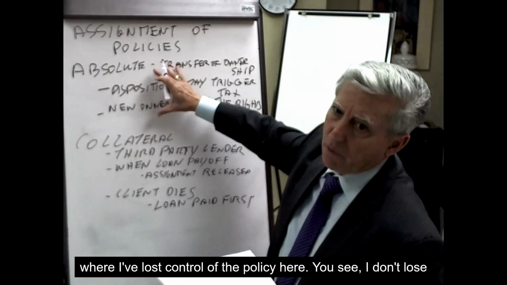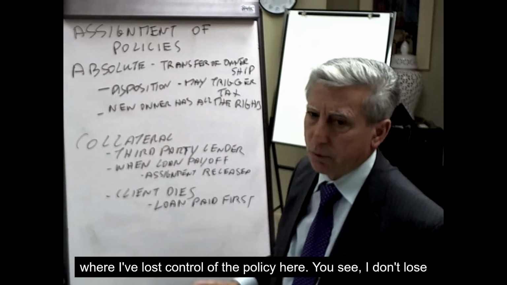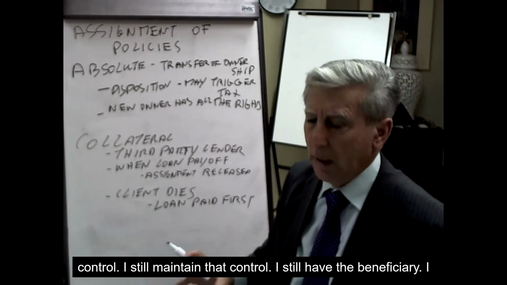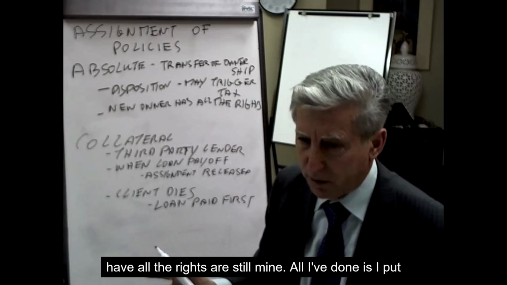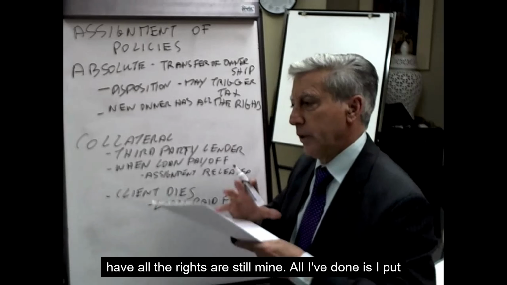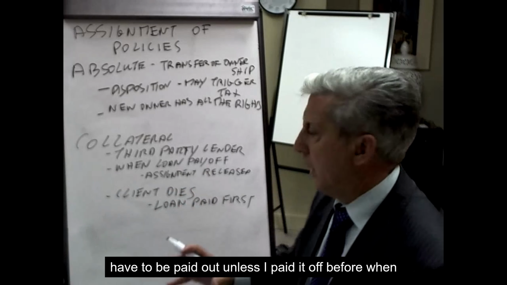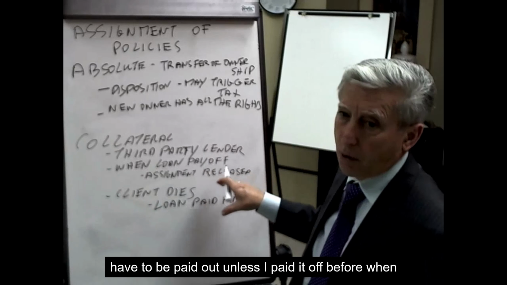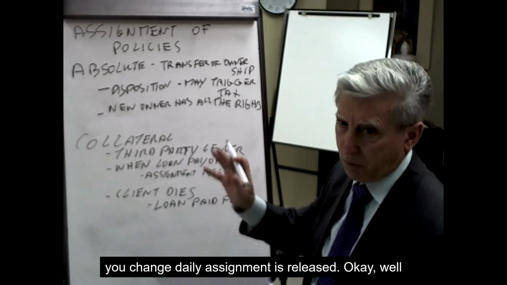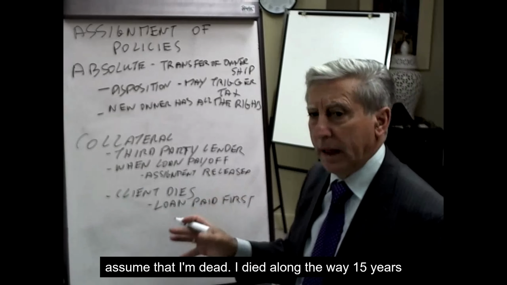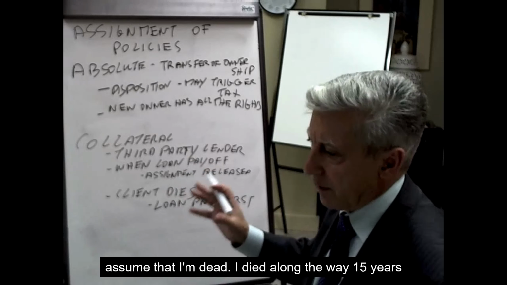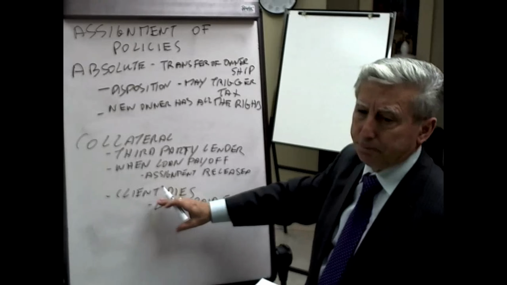But unlike here, where I've lost control of the policy, here I don't lose control. I still maintain that control. I still have the beneficiary. All the rights are still mine. All I've done is put a lien against that policy. And that lien will have to be paid out unless I paid it off before, in which case the assignment is released. But let's assume that I'm dead. I died along the way, 15 years later, whatever it was, the client is dead.